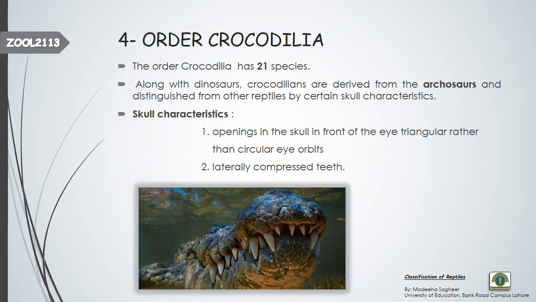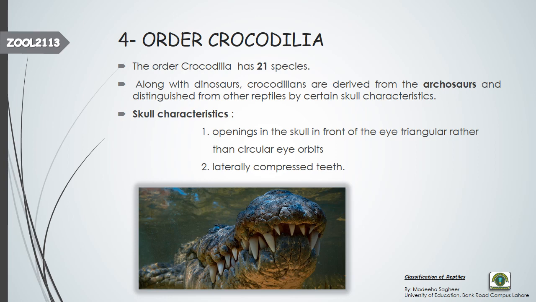This is the fourth order of class Reptilia. The first order was Testudines, the second was Rhynchocephalia, the third was order Squamata, and this is the fourth order, Crocodilia. Crocodilia contains 21 species and includes crocodiles, alligators and others, and they have specialized skull adaptations. They are derived from archosaurs, and they are distinguished from other reptiles because of their skull adaptations.